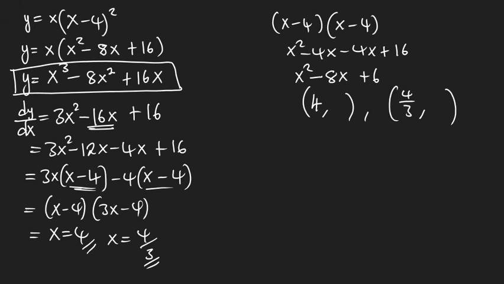So now let's check y is equal to, I'm going to put 4 here.